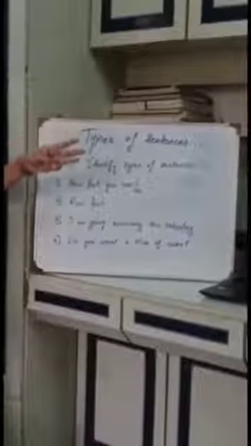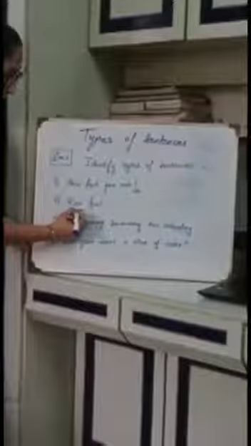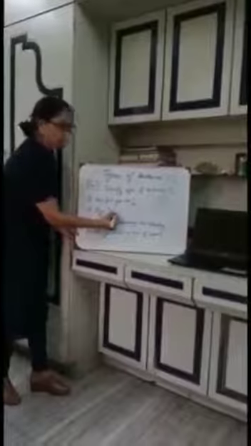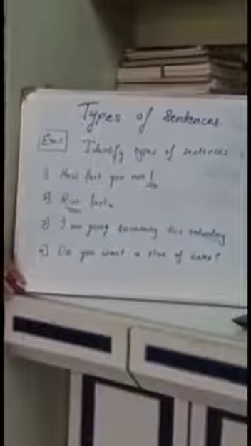Run fast. Guess. Run fast. 1, 2, 3. Isn't this a verb? Correct? This sentence tells you to do something. Of course, it ends with a period. So this is an imperative sentence that tells you to do something, that gives you a command, that is asking you to do something.